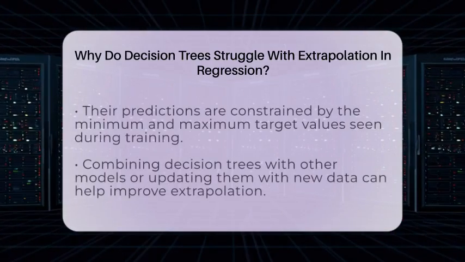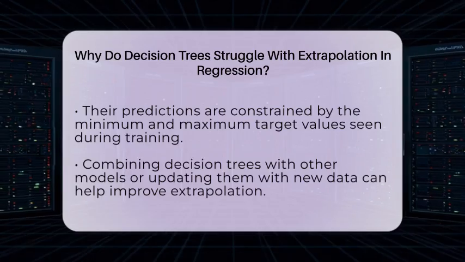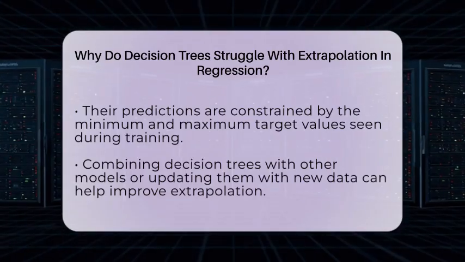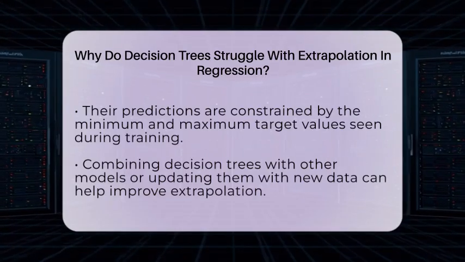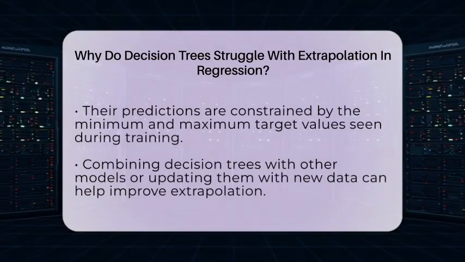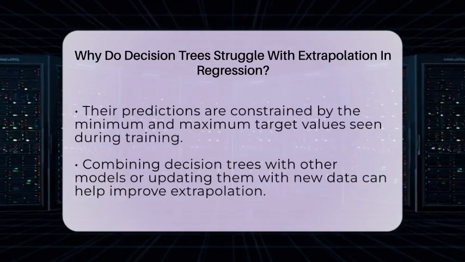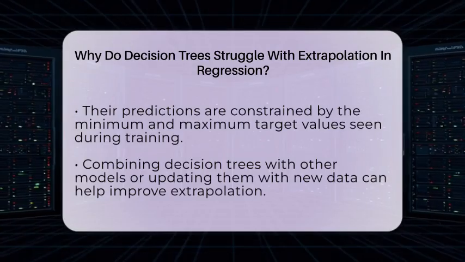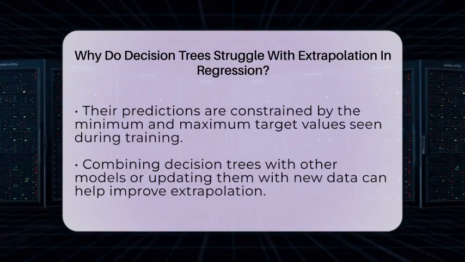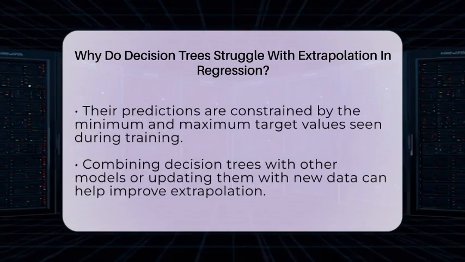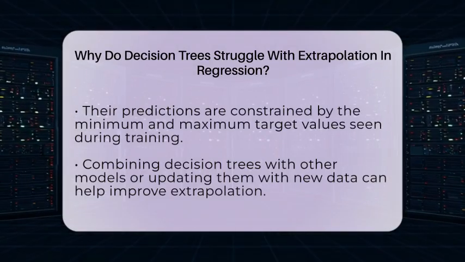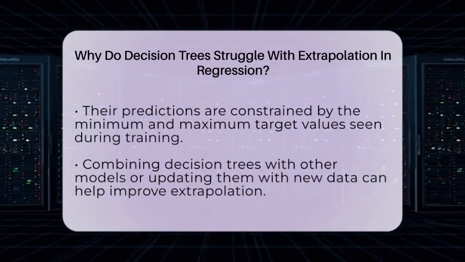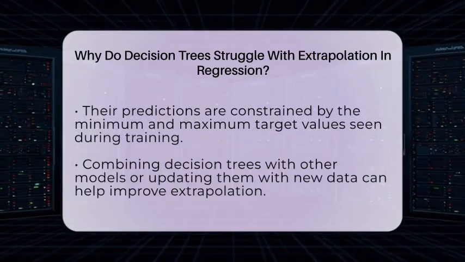This limitation is especially important in applications like forecasting or predicting future trends. If your data shows a rising pattern, a linear model can continue that trend, but a decision tree cannot. It will just stick to the range of data it has seen. This makes decision trees less suitable when you need to predict values outside the training data.